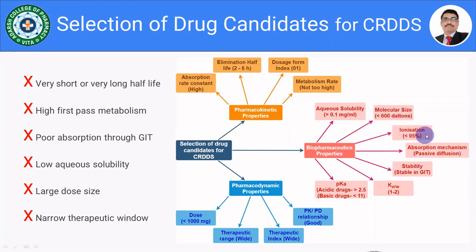Then the next point, that is the ionization. The drug should have less than 95% ionization, meaning almost 5% of the drug should be in the unionized state, because that is available for absorption, isn't it? So ionization should be less than 95%.